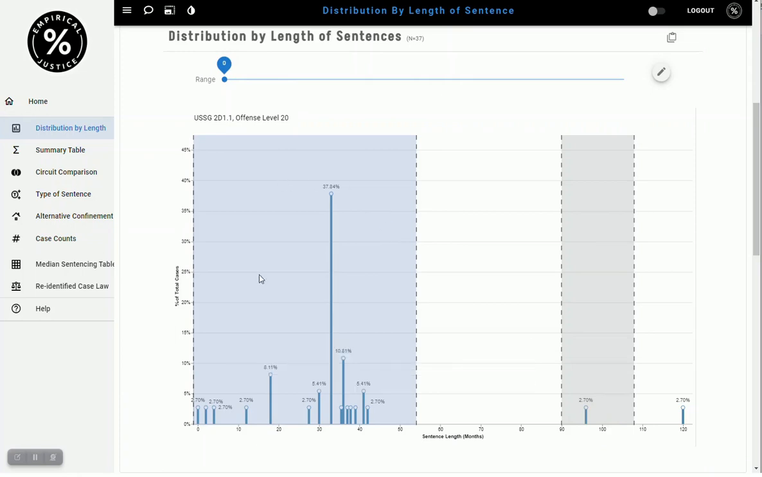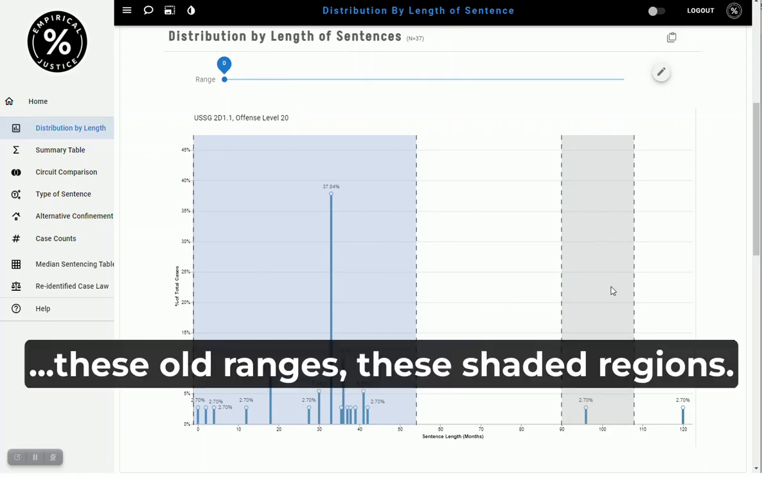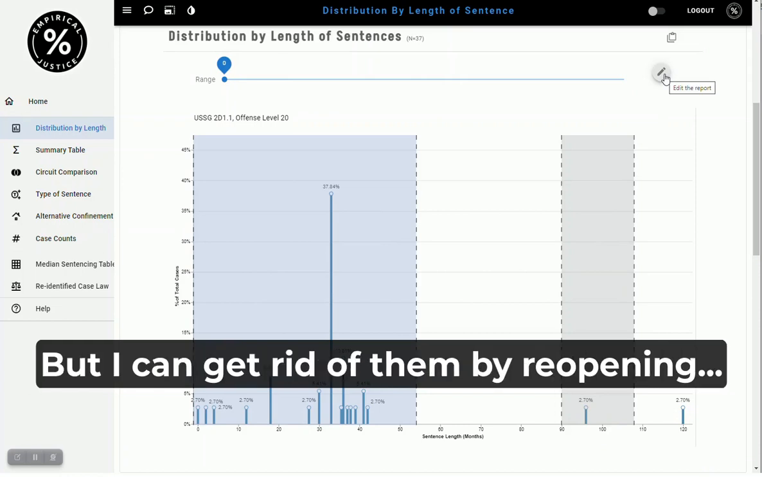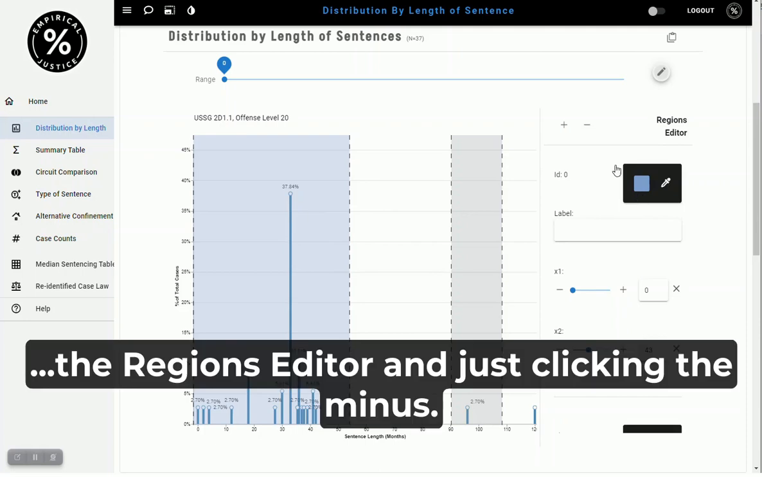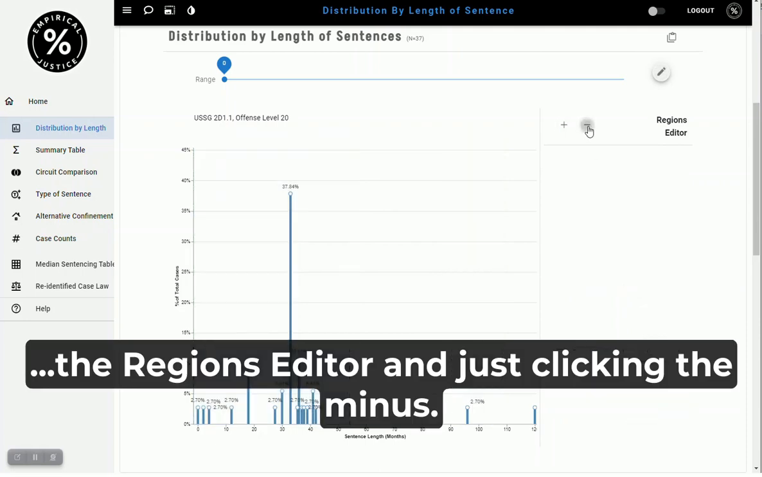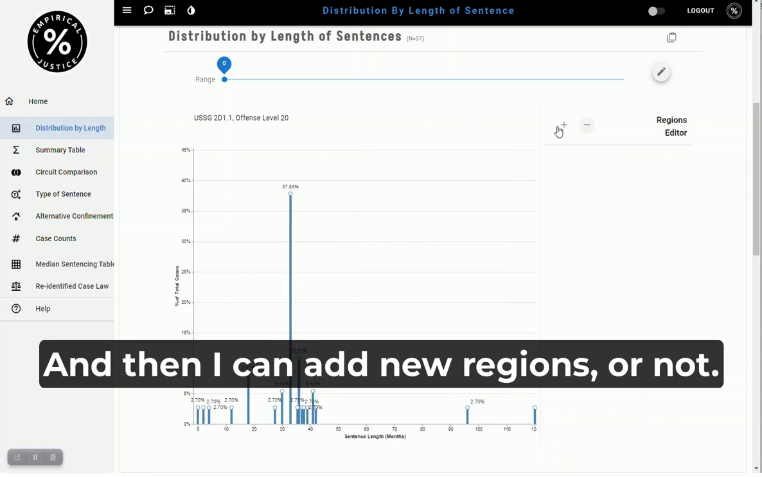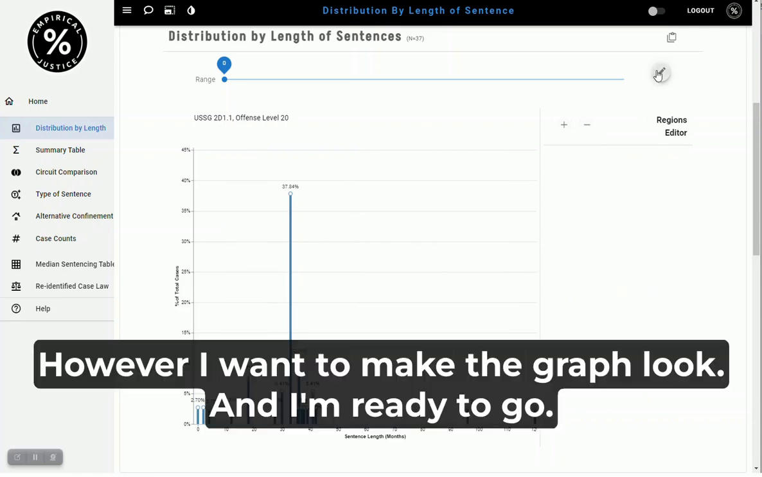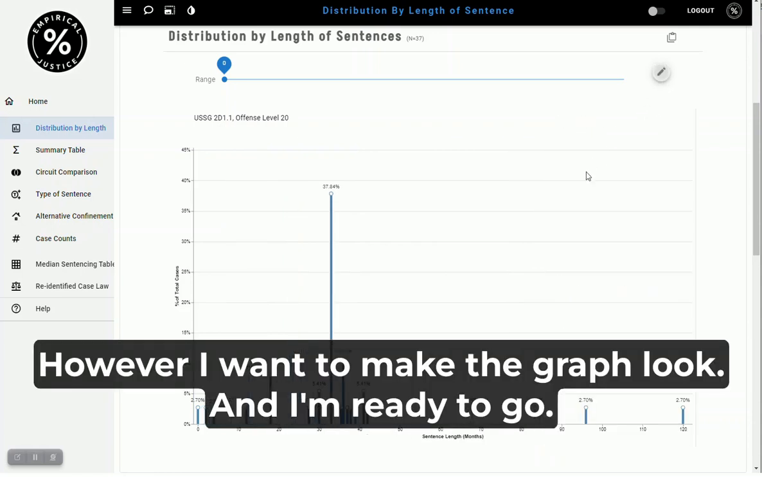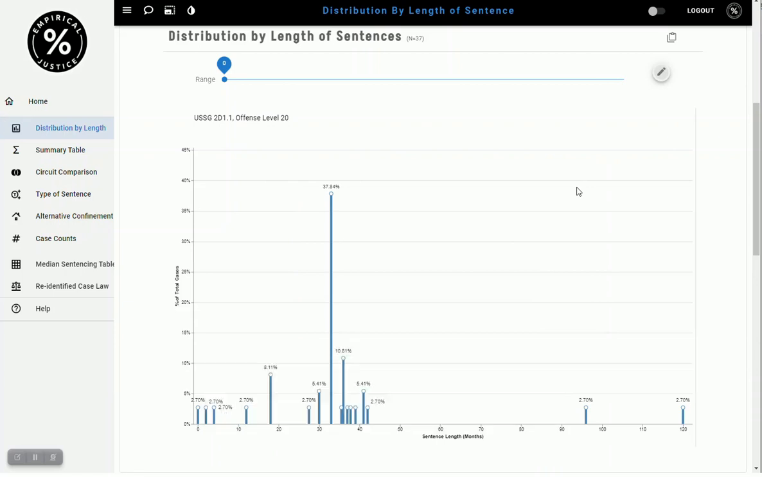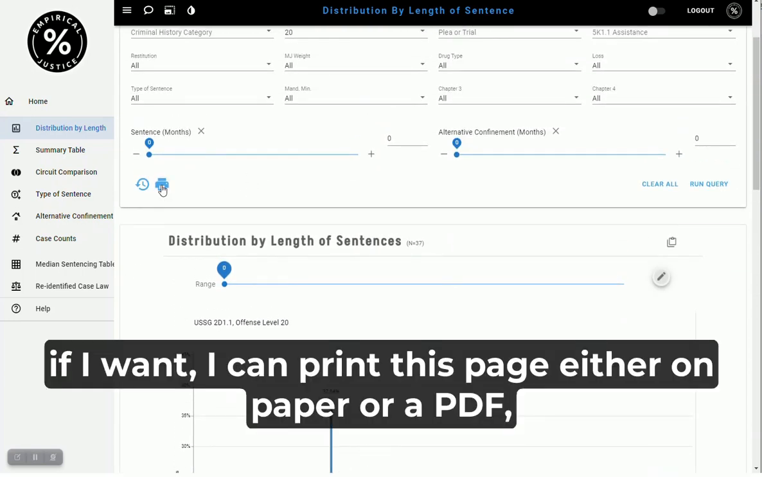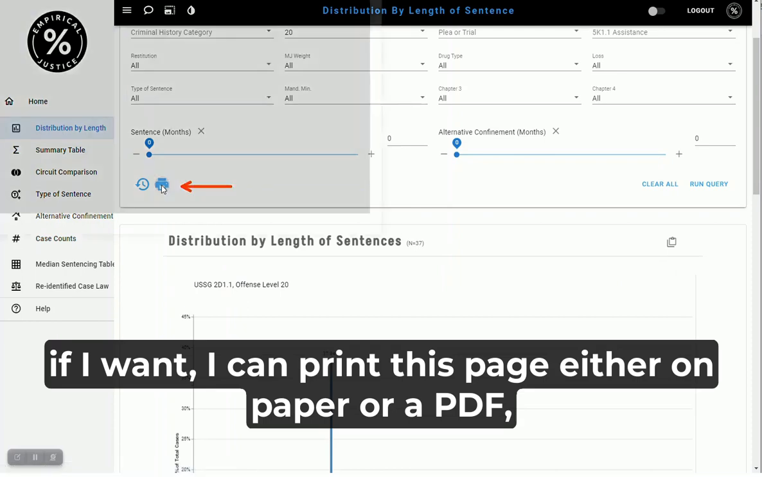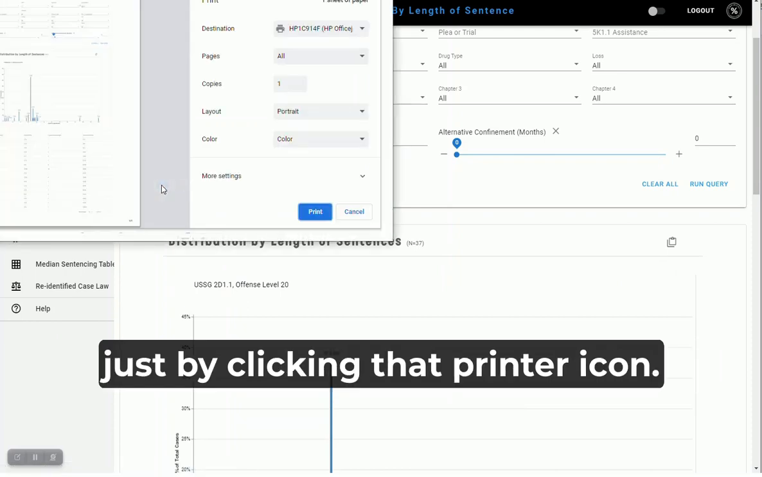Now I still have these old ranges, these shaded regions, but I can get rid of them by reopening the regions editor and just clicking the minus. And then I can add new regions or not, however I want to make the graph look. And I'm ready to go. And finally, if I want, I can print this page, either on paper or a PDF, just by clicking that printer icon.